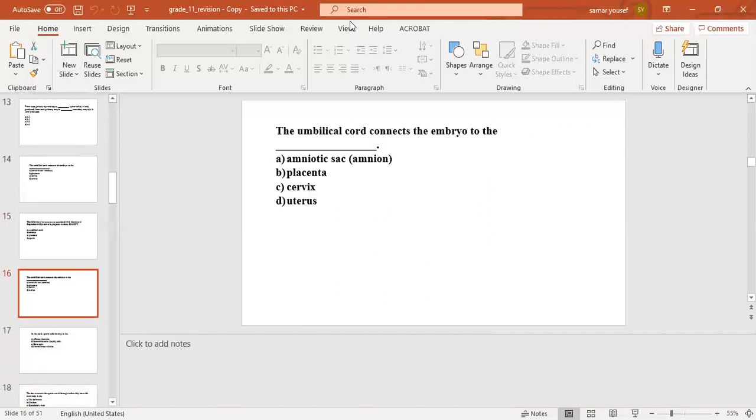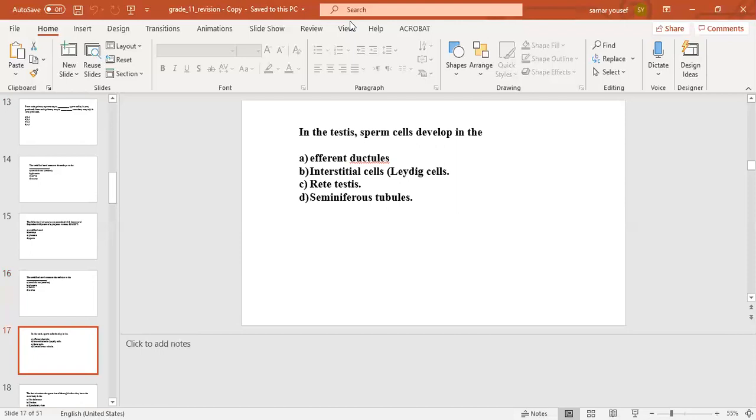The next question, the umbilical cord connects the embryo to the number A, amniotic sac or amnion. Number B, placenta. Number C, cervix. Number D, uterus. The correct answer will be number B, placenta.